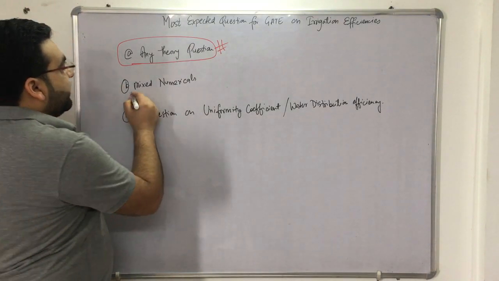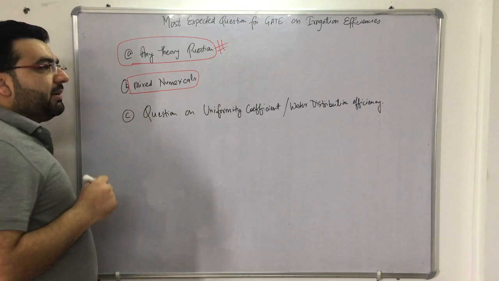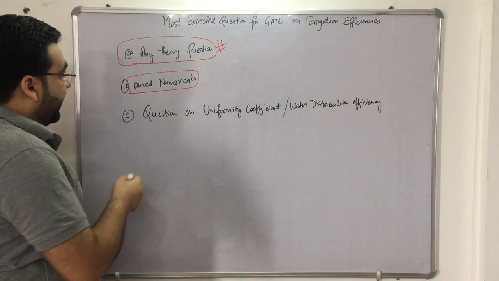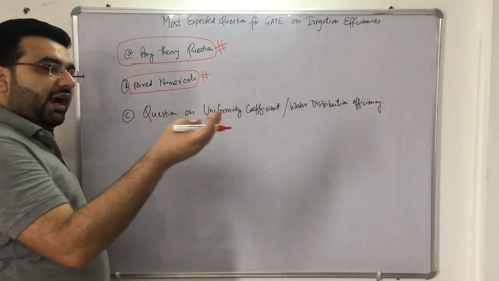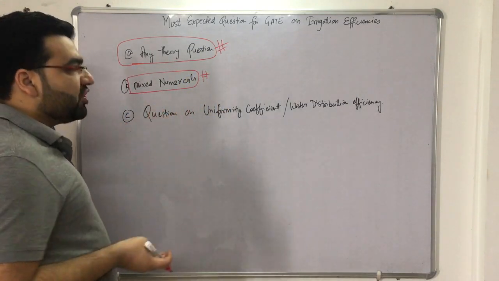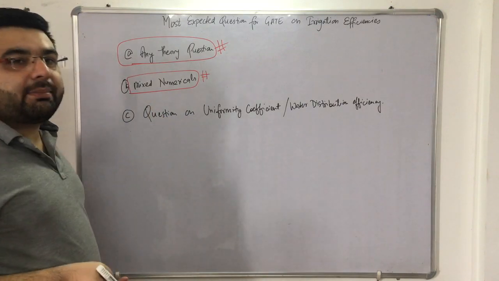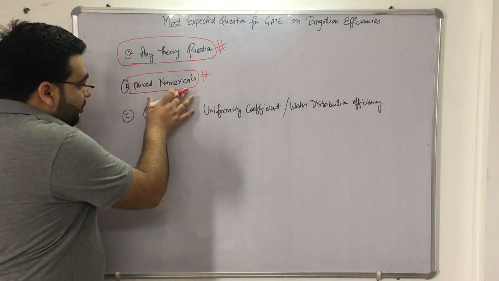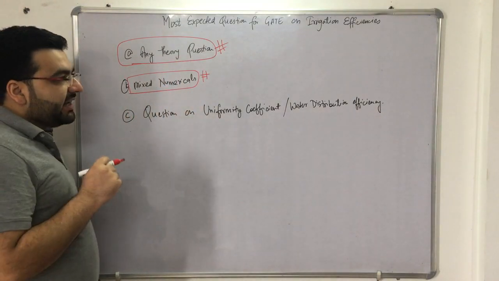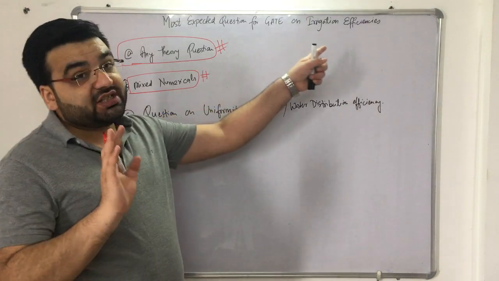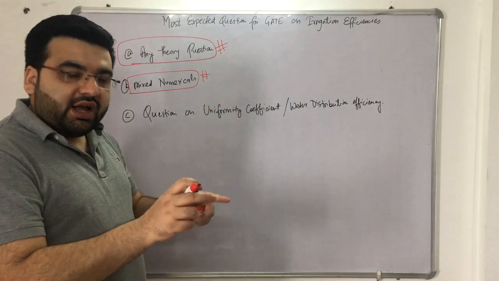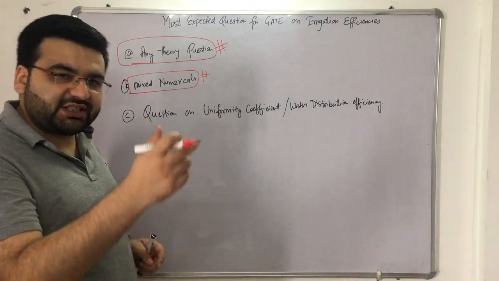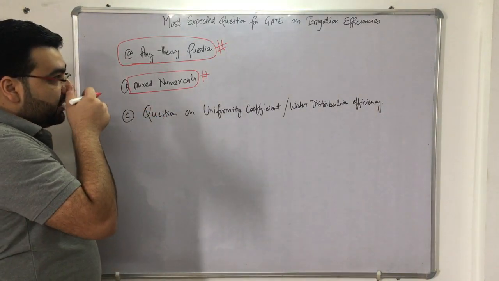Another important thing, there can be mixed numericals. For example, the previous year GATE question which came in 2010, which we just solved before this video lecture, was a mixed numerical. It had conveyance efficiency, it also had the use of application efficiency, it also had the use of discharge capacity. So a few concepts were used in that question, and similar questions can be asked. And it has been found that in the GATE examination, direct questions from irrigation efficiencies are not coming. So there will be a numerical, and it will be mentioned that the irrigation efficiency is this, or the application efficiency, or the discharge efficiency, or whatever. So different types of efficiencies are generally mentioned.